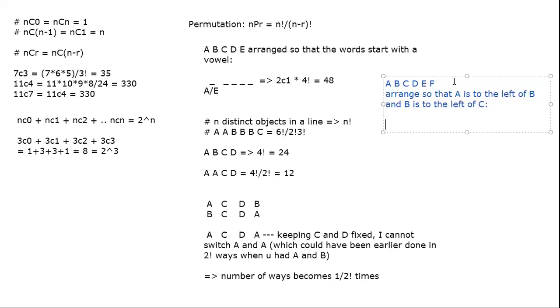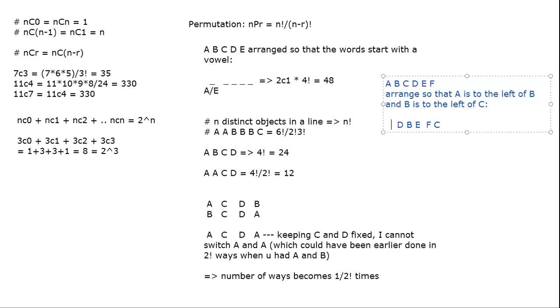If this is a question, A has to be to the left of B, B has to be to the left of C. That means, keeping others the same, A, B, C, and let's say D, E, F the same. Ideally, initially I could have put A here, B here, and C here. Now keeping D, E, F fixed, I could have played around with the A's and the B's and the C's, right?